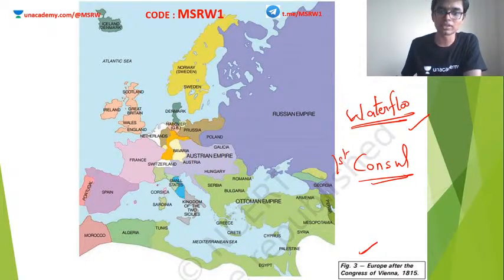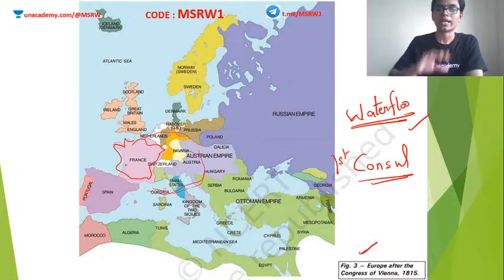So new countries started coming up. France was confined into a very small country. See, here we can see France. Earlier this was not France. France was occupying a lot of area around this much or maybe even more. So the entire map of Europe was redrawn at the end of the Congress of Vienna.